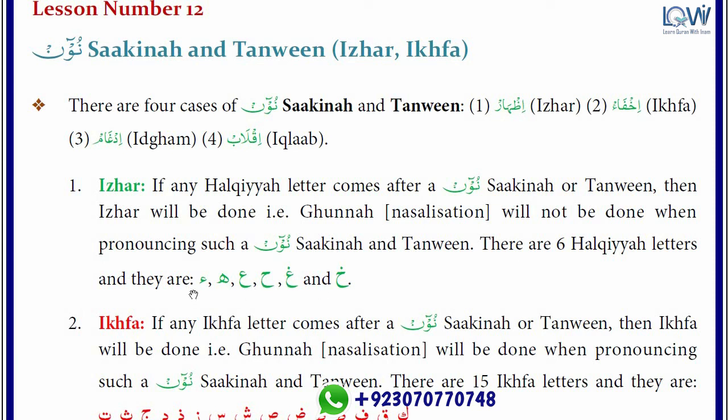And how many halkiya letters? So halkiya letters are 6: Hamza, Ha, Ain, Ha, Ghain, Kha. Okay, anyone can come after Noon Sakin or Tanween. If you see any letter of halkiya after Noon Sakin or Tanween, that means you should understand there is Izhar. Okay, Izhar has been applied there, and you have to read without gunna.